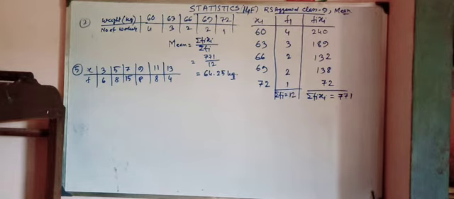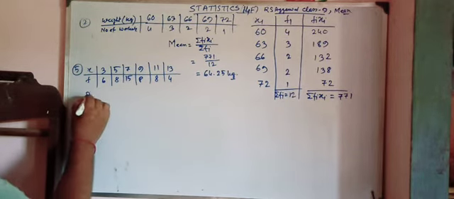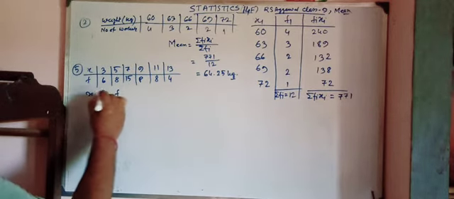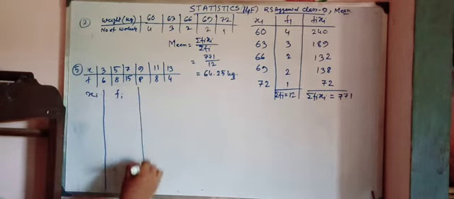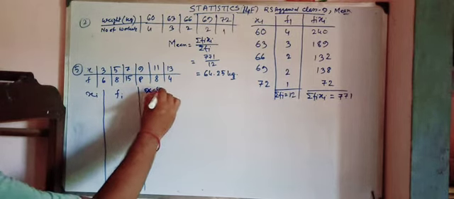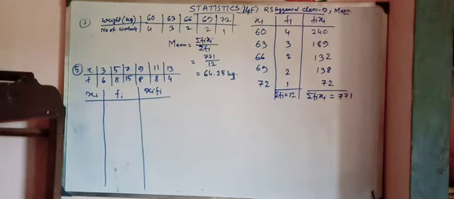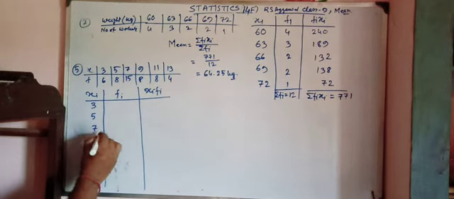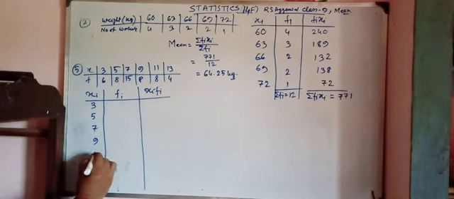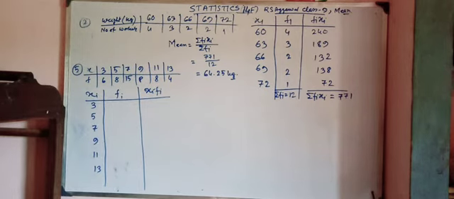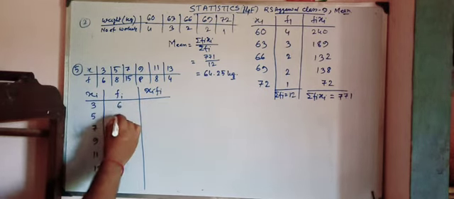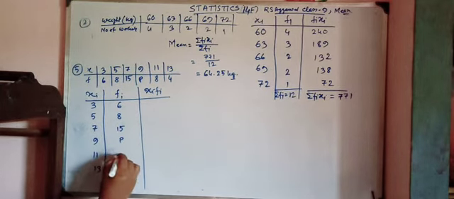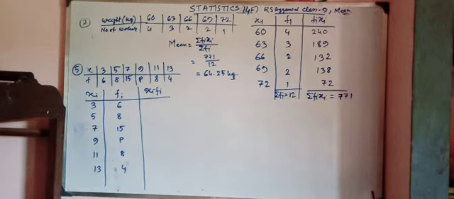Again we are making the table: X, F, Xi, Fi and Xi Fi. Xi is equal to 3, 5, 7, 9, 11, 13. Fi is equal to 6, 8, 15, P, 8, 4.